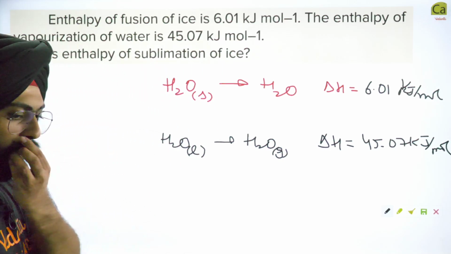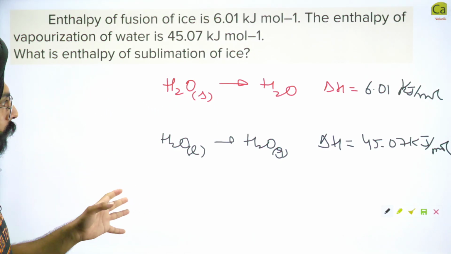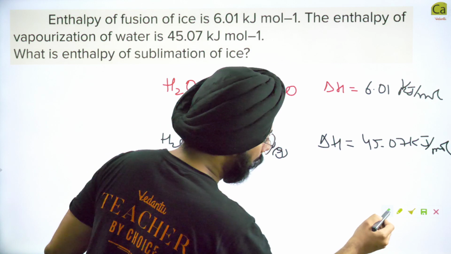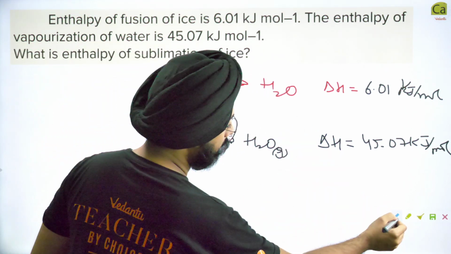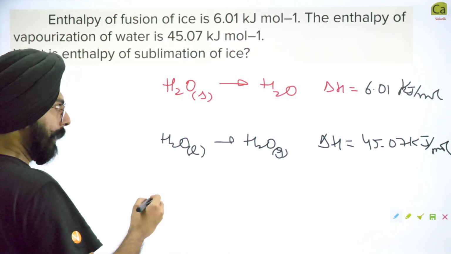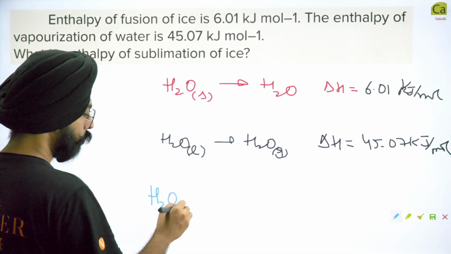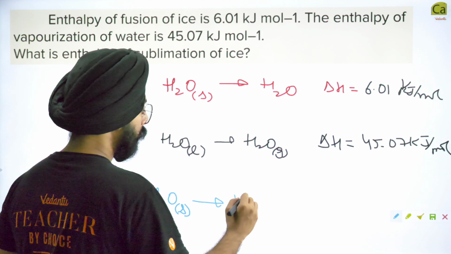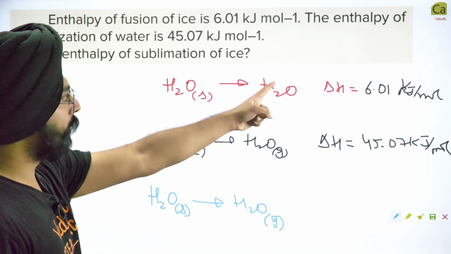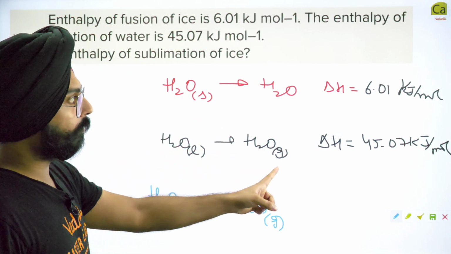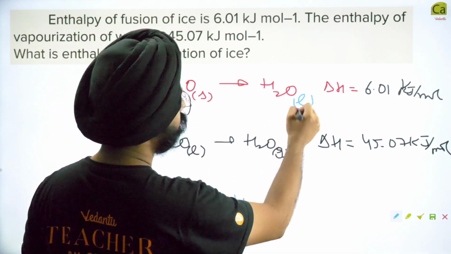Right, done. So now, friends, what we need to calculate, I'll write it with blue color, is H2O solid going to H2O gaseous. I have to go from here to here, then from here to here. This is liquid.